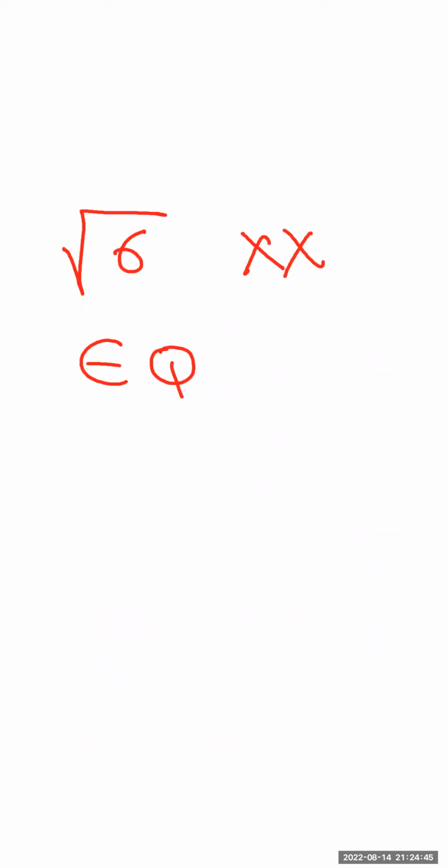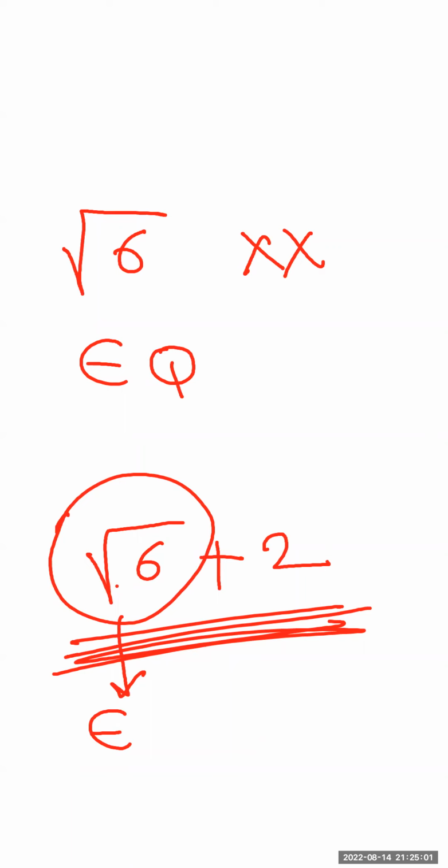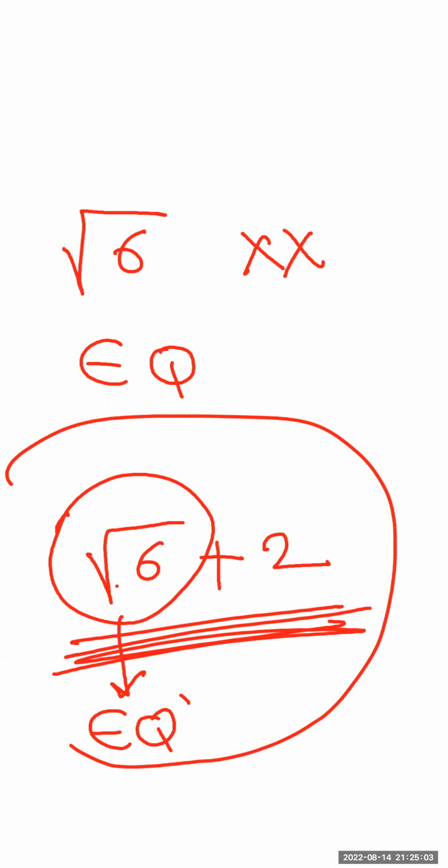If we take the square root of a number which is not a perfect square, like the square root of 6, we said there is no square root for 6, so this belongs to Q dash. If the number is the square root of 6 plus an integer like 2, is this number rational or irrational? Let me check. No, it's an irrational number, so the whole number is irrational also.